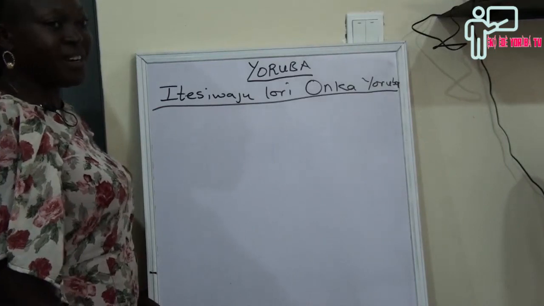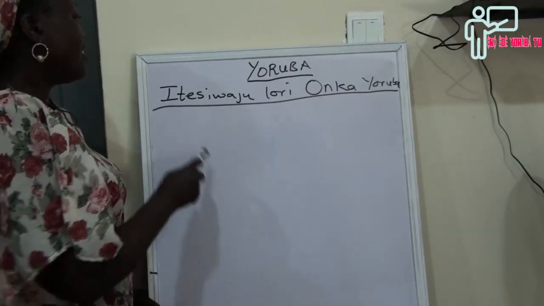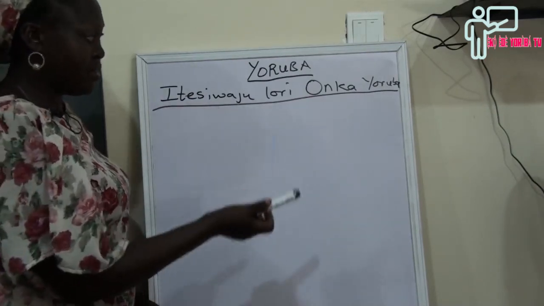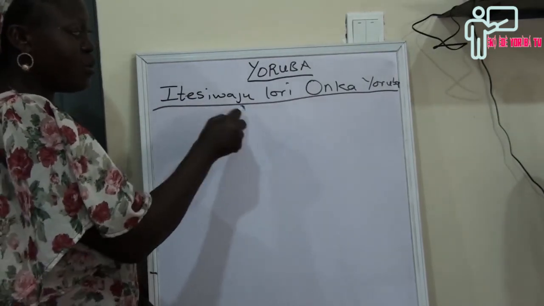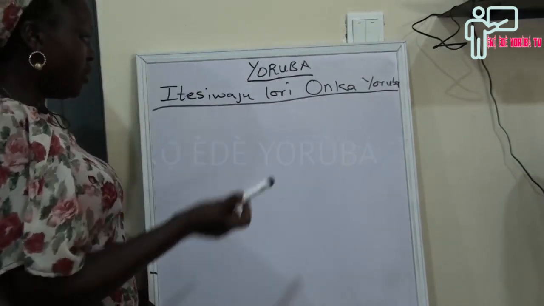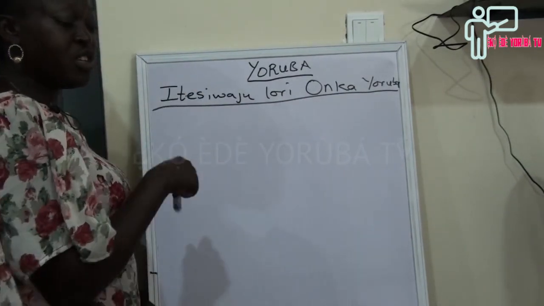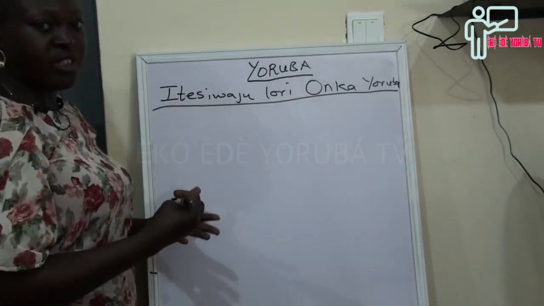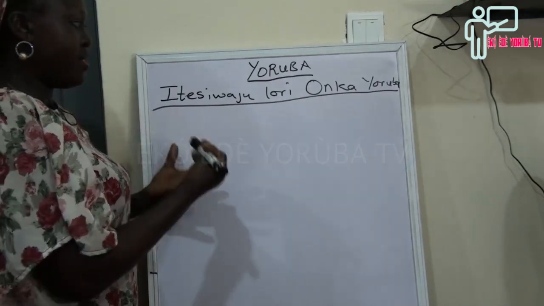This is Yoruba class again, the continuation of what we have been doing before on numbers. That is ìtẹ̀síwájú lórí òǹkà Yorùbá, the continuation on numbers, figures in Yoruba. We talked about from 1 to 100 last time.